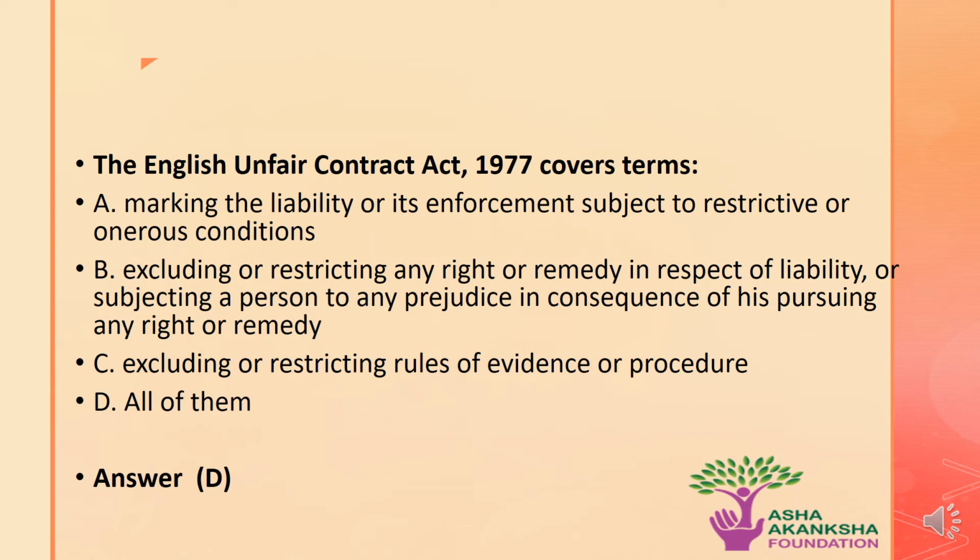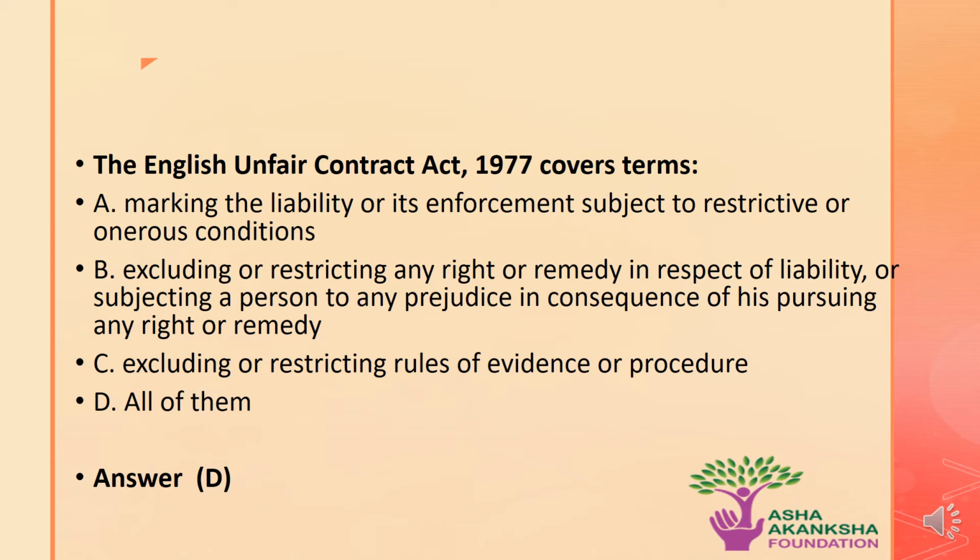Next question is, the English Unfair Contract Terms Act 1977 covered terms regarding. Options are A. Making the liability or its enforcement subject to restrictive or onerous conditions. B. Excluding or restricting any right or remedy in respect of liability or subjecting a person to any prejudice in consequence of his pursuing any right or remedy. C. Excluding or restraining rules of evidence or procedure. Or D. All of them. The correct answer to this question is option D. That is, all of them.